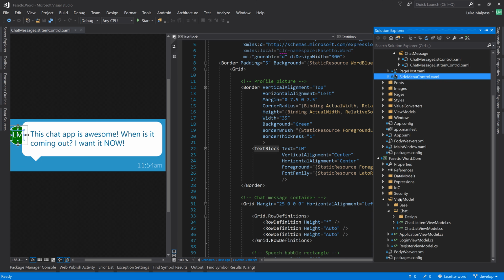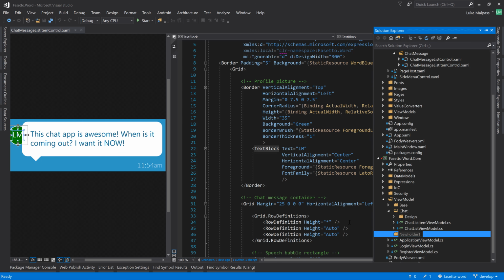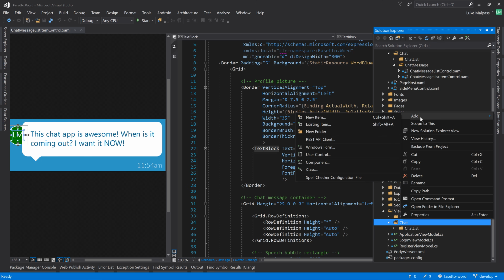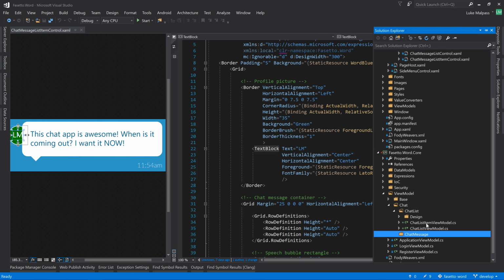So in the Core project, right click on the view model, add new folder, and we're inside chat, but we want to make a chat list and put all that inside, and then we'll make a new folder. Oh, that didn't go in the right place. Inside chat, make another folder, and we'll call this chat message. And then we want to make a view model for all of the chat message.